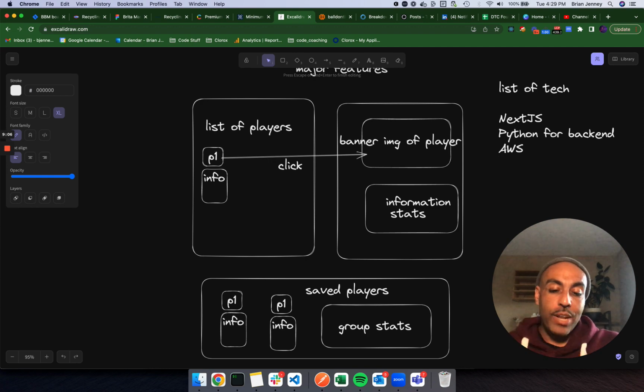What else? Maybe we can have a testing strategy here. I've written lots of tests in Jest and React Testing Library, but I have not done many tests using Cypress.io, which is an end-to-end testing framework. So maybe we're going to write our tests with Cypress.io. We're going to store our code on GitHub using Git. And what else do we need to think about for this?